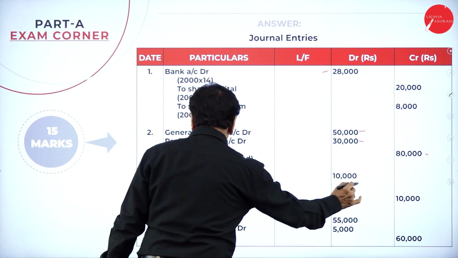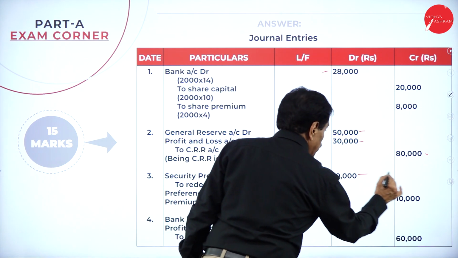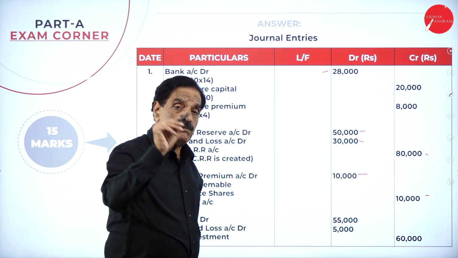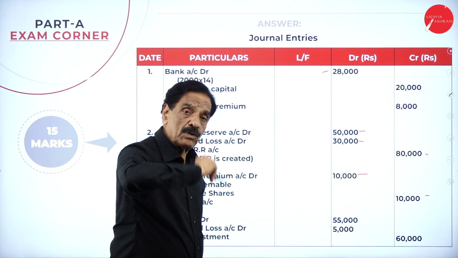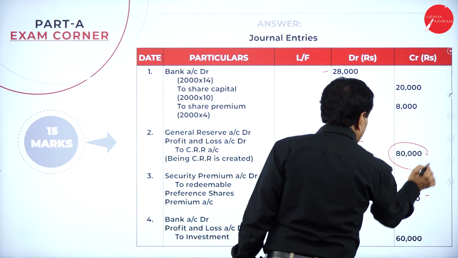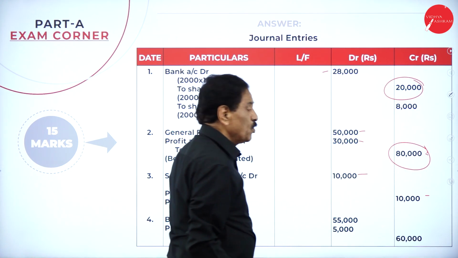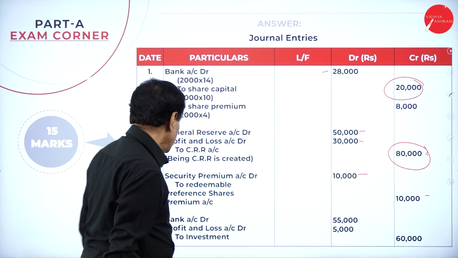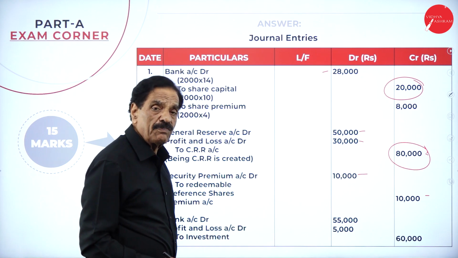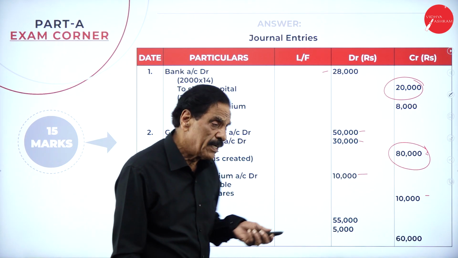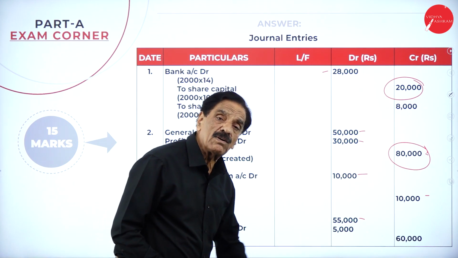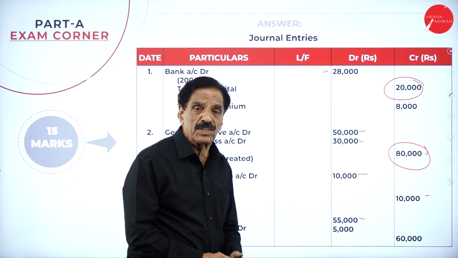Then, securities premium account debit to redeemable preference share premium, you clear off the 10,000. We have to pay the premium of 10,000. You take out of the 20,000, you clear off how much money? 10,000. So, face value, you already created 80,000 here, 20,000 here. Totally, we have got how much money? 1 lakh. Then, investment has been sold for how much money? 55,000 at a loss of 5,000. Loss means debit the losses. Entry: bank account debit 55,000, profit and loss account debit 5,000 to investment account 60,000.